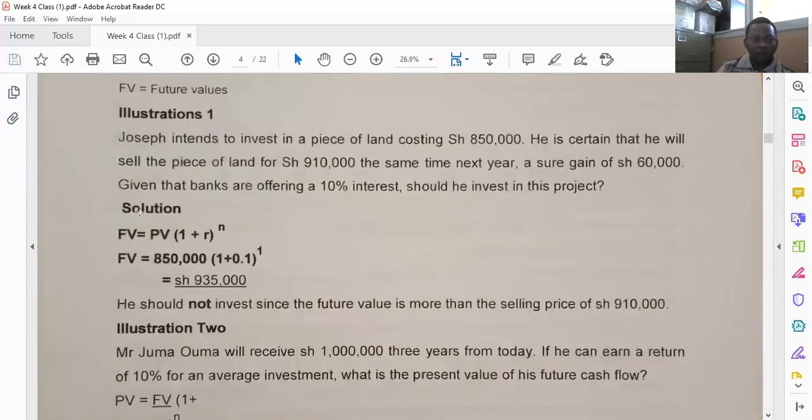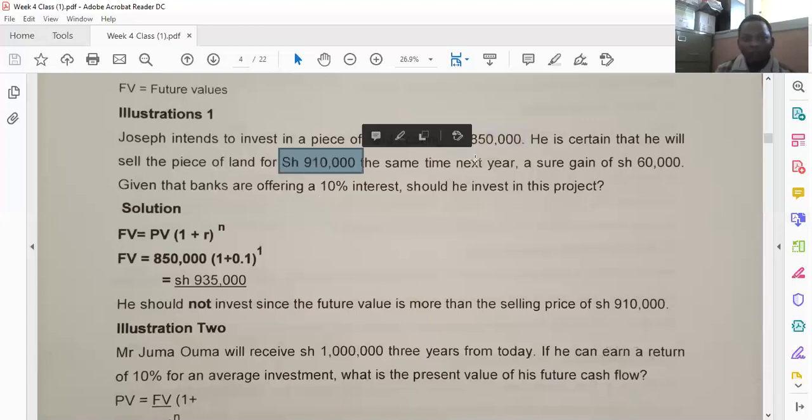So illustration 1: Joseph intends to invest in a piece of land costing 850,000 shillings. He is certain that he will sell this piece of land at 910,000 shillings at the same time next year. That is a sure gain of 60,000 shillings. Given that banks are offering a 10% interest, should Joseph invest in this project? So in this case, we have our present value being 850 and the future value being 910.